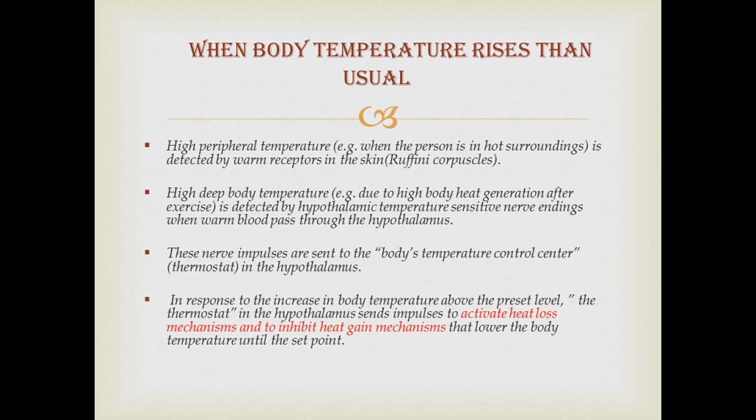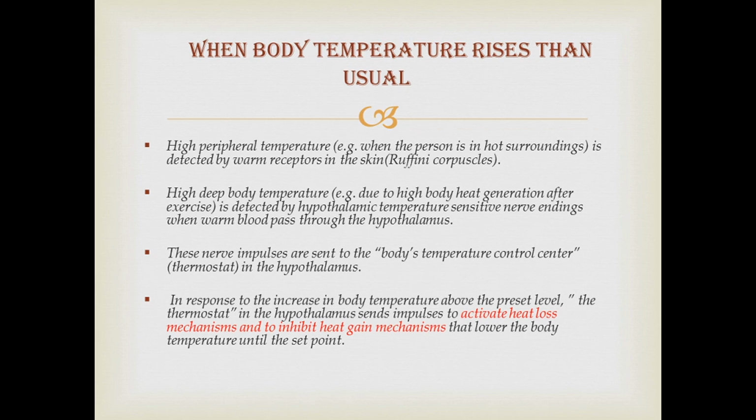That is just an example of how deep body temperature can rise. It is detected by hypothalamic temperature sensitive nerve endings when warm blood passes through the hypothalamus. Then these nerve impulses are sent to the body's temperature control center or the thermostat in the hypothalamus. Now the control center is being messaged about this fluctuation.